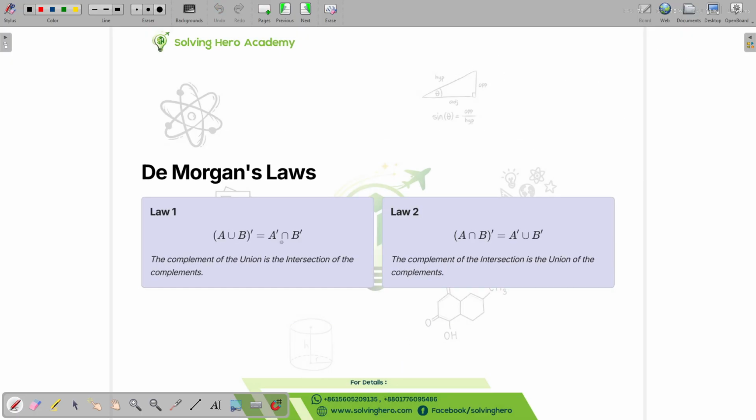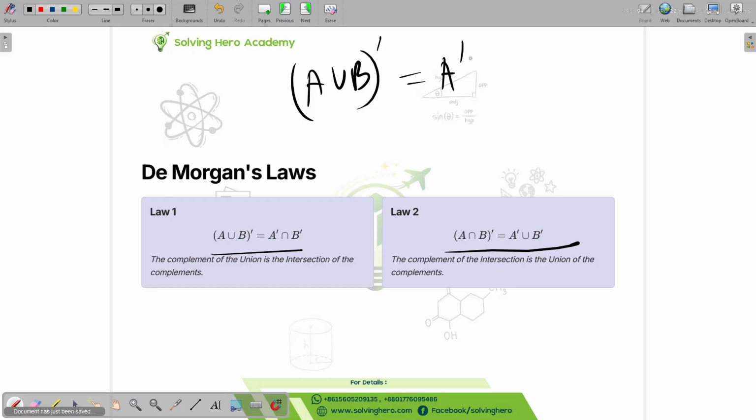Okay, so De Morgan's law. What it says is, if you union two different sets and then take the complement, it will be equal to the complement of A intersect the complement of B. You can also reverse the signs.